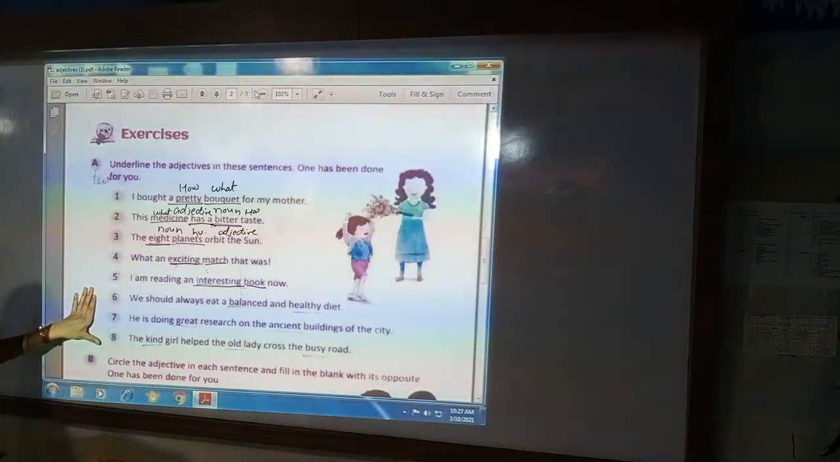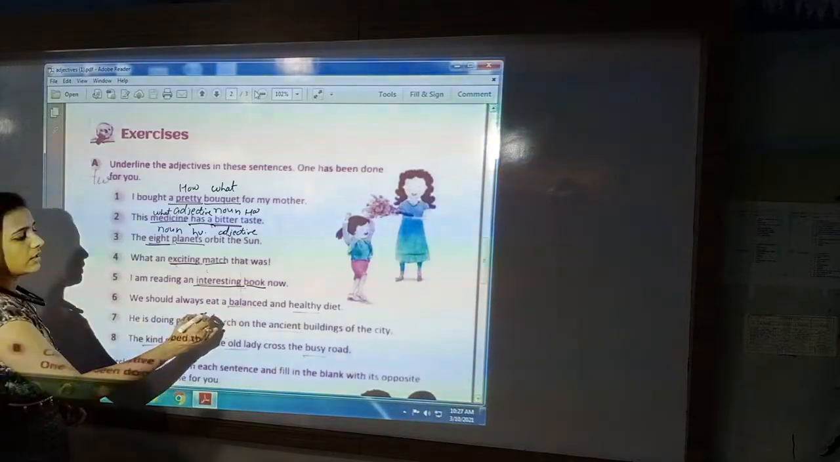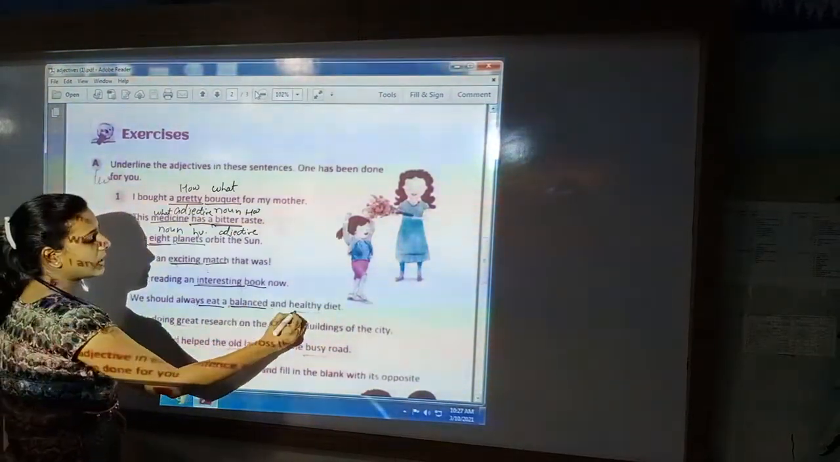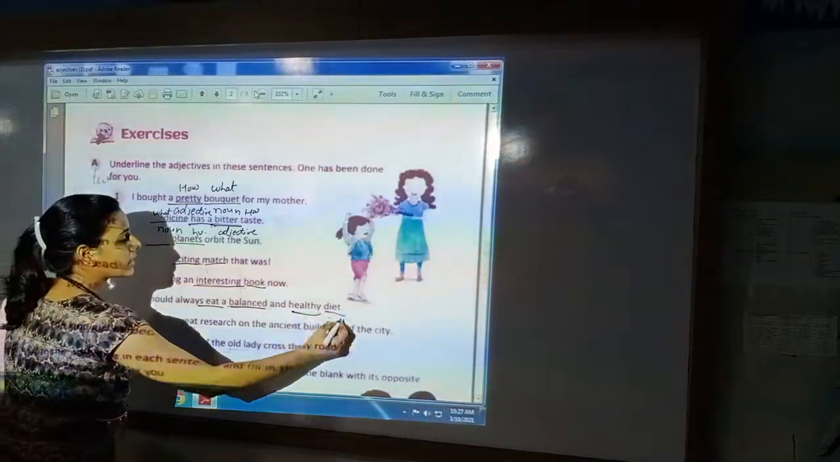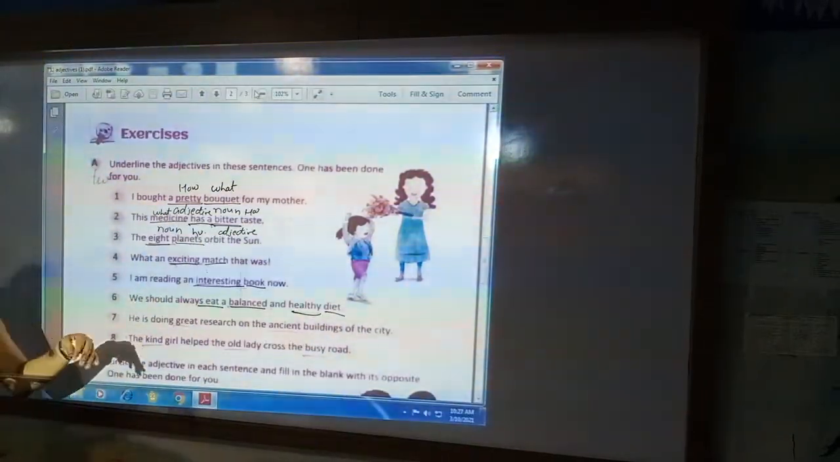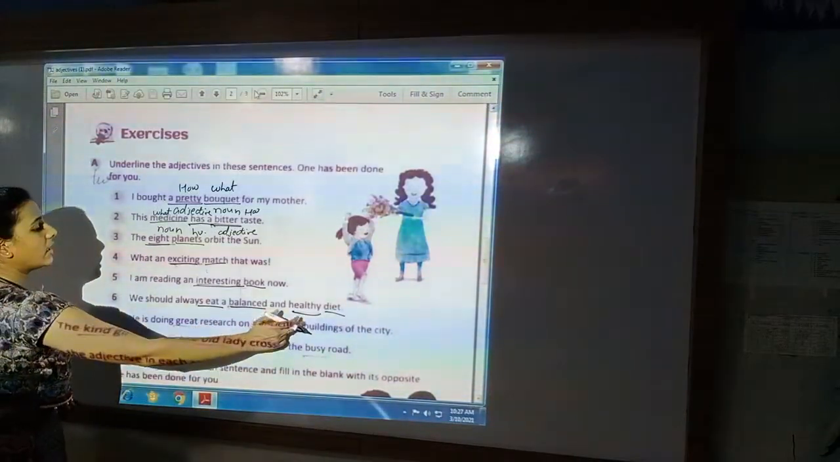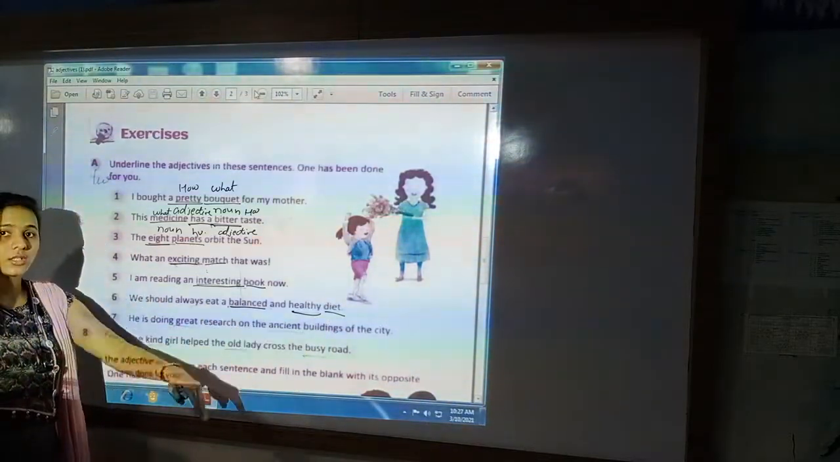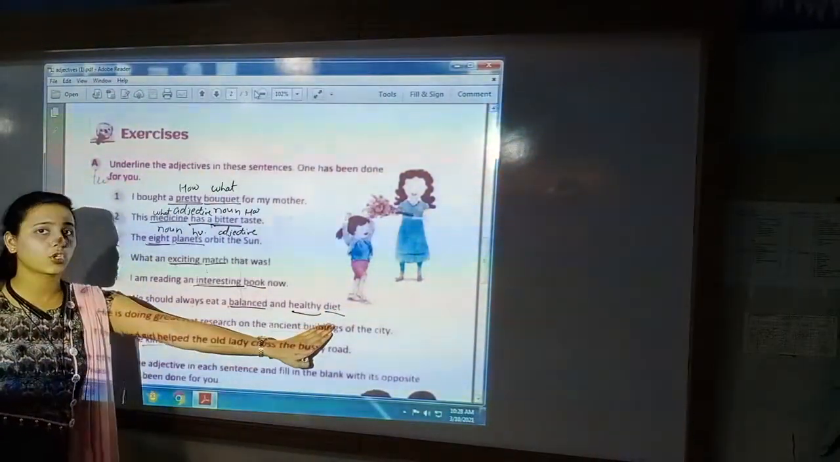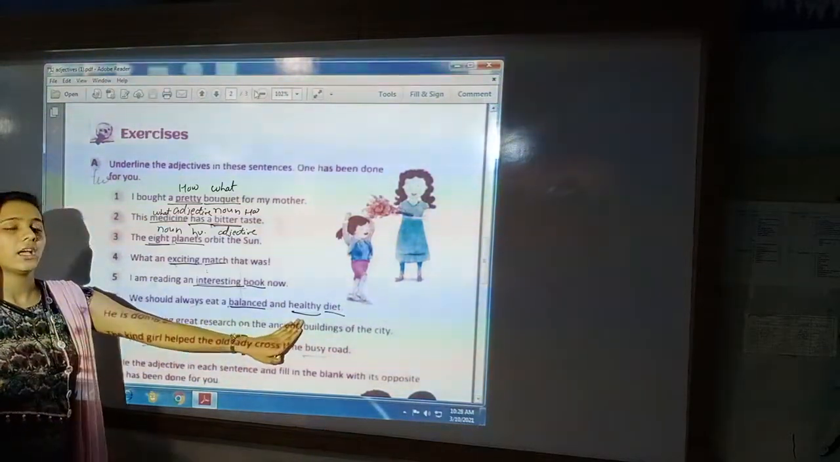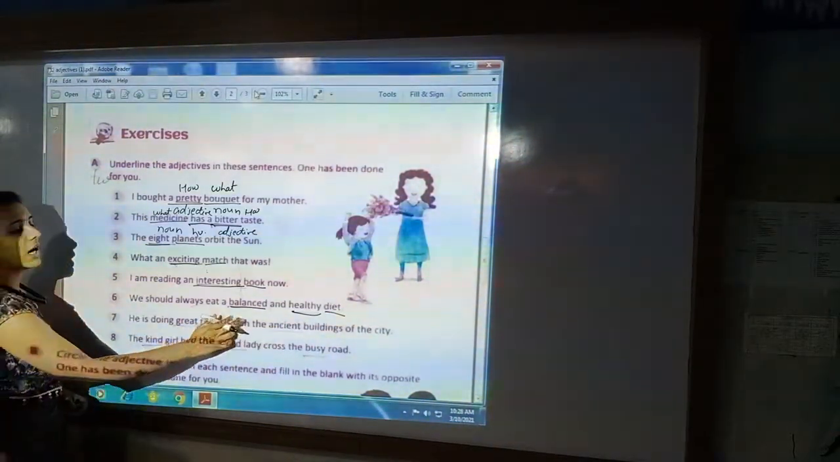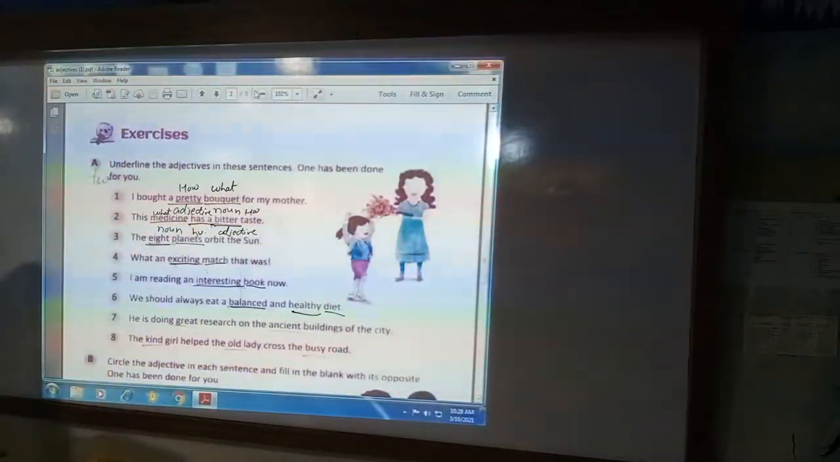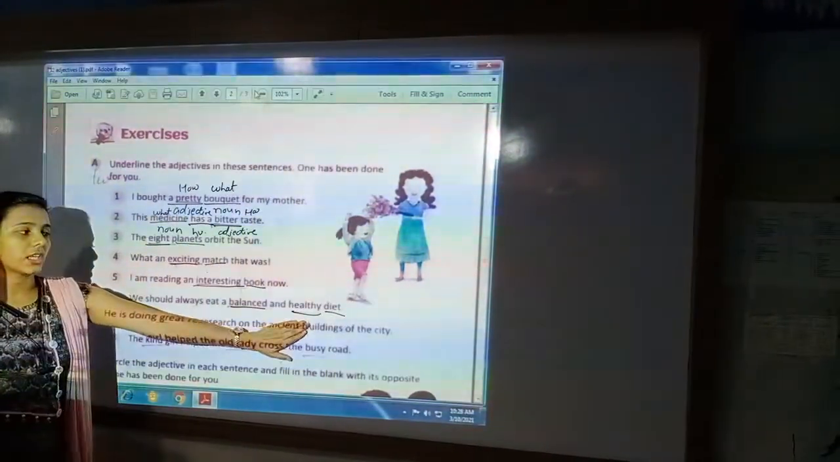Next one, we should always eat a balanced and healthy diet. What should we eat? A balanced and healthy diet. We should have a diet, but how should the diet be? Balanced and healthy. So diet is our noun. What do we eat? Diet. How should the diet be? It should be balanced and healthy. So these two are the describing words of diet, or you can say these two are adjectives of diet.